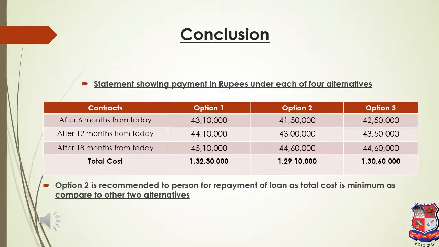So clearly, it says rupee rollover is the best option. A person should enter into a rupee rollover contract, and it is the cheapest one, and it makes more savings for the borrower. So this is the conclusion, that the rollover contract is better, and this is the solution of this case study.